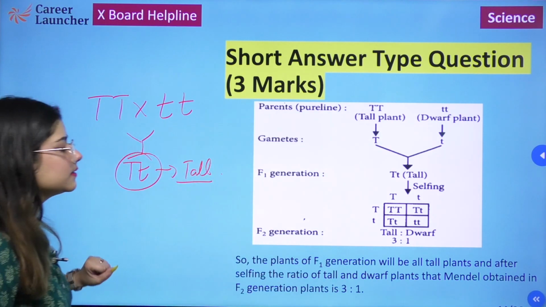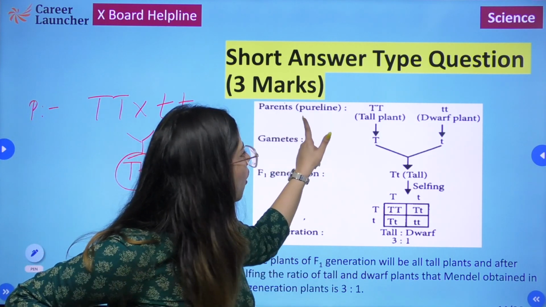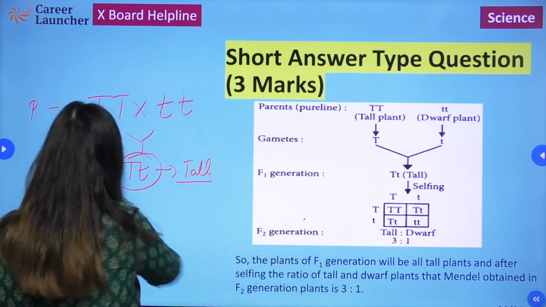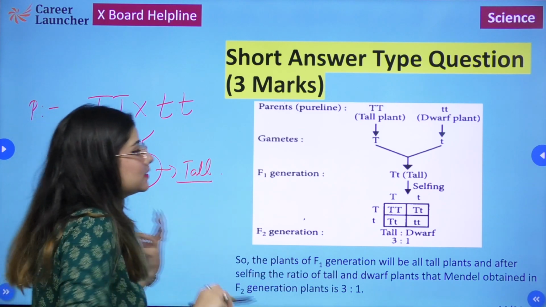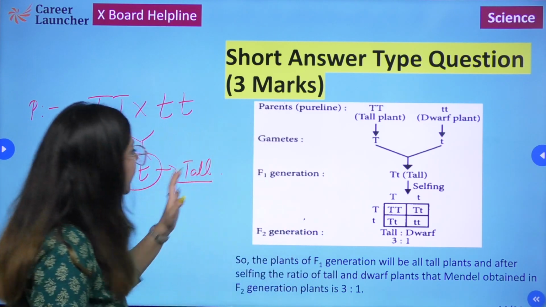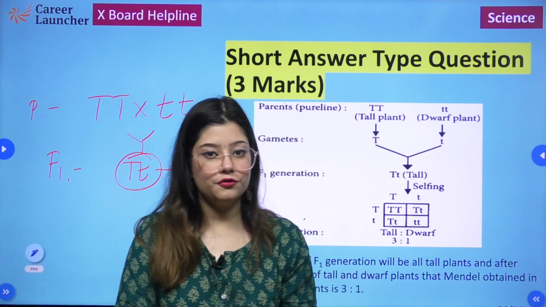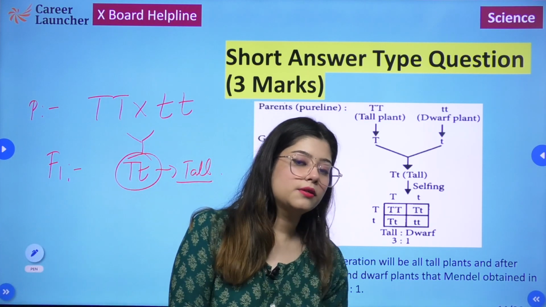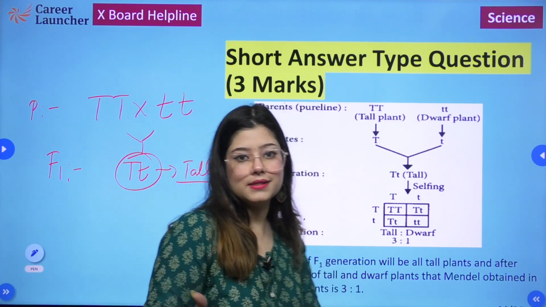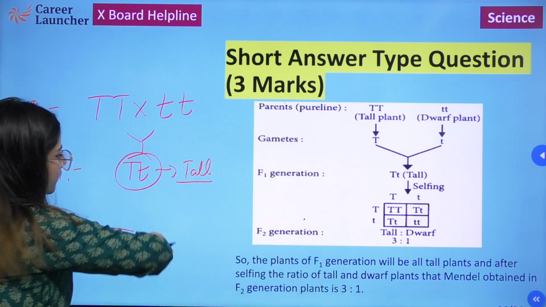This represents the fact that tallness is a dominant trait, and it immediately gets expressed in the first generation or the first filial generation, and dwarfness being the recessive trait, it becomes masked by the dominant trait, or we can say that it does not immediately express itself in the F1 generation, right?